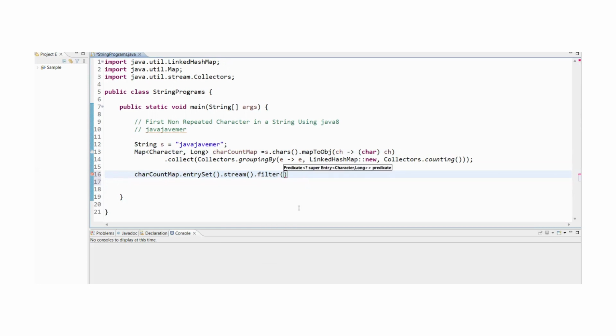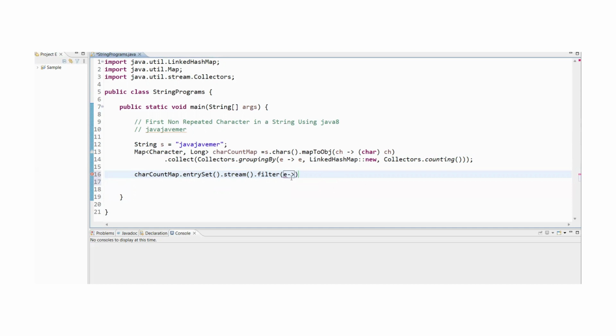In a map we will have the key-value pairs, just like a normal map, where we do the entrySet on top of it. We are going to apply the stream function, and we are going to collect only those which are not repeated.